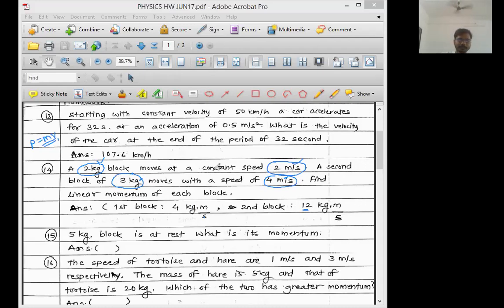Question 15. Tell me the answer. You can zoom the screen as per the need. The shared screen can be zoomed. Yes, all of you are giving the correct answer.